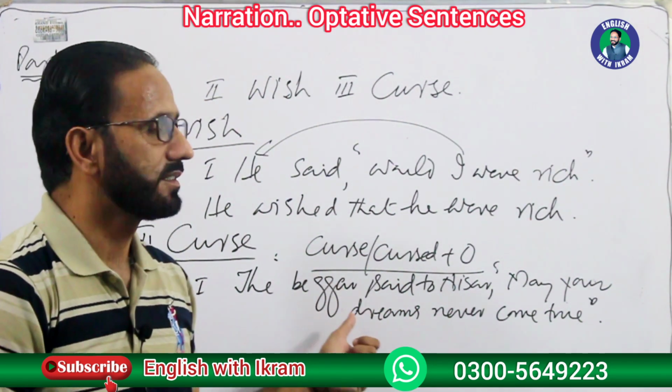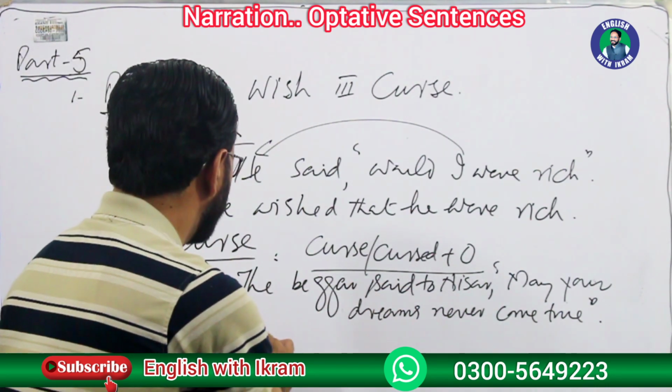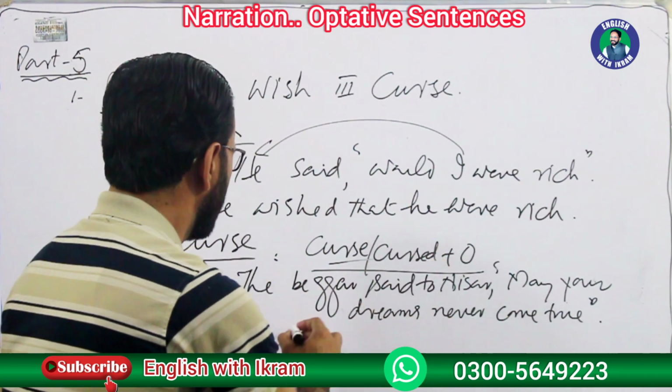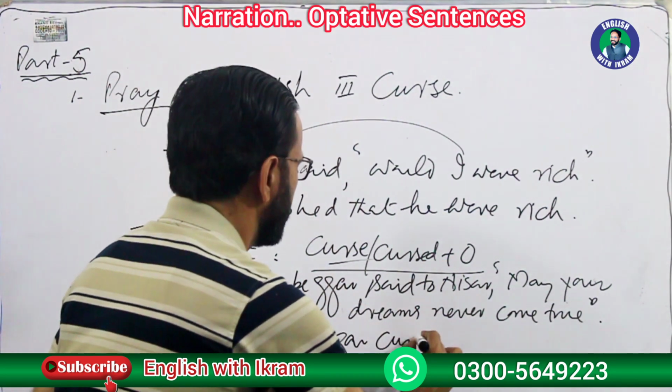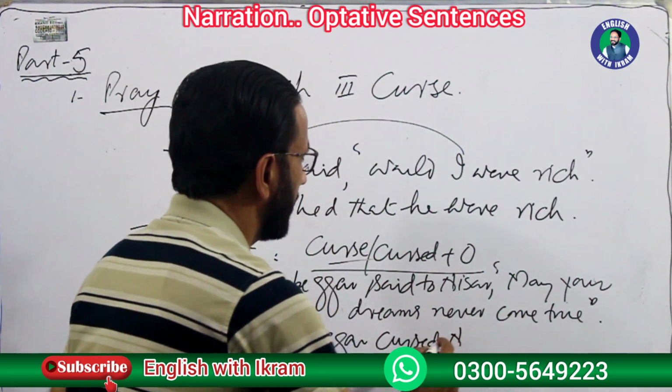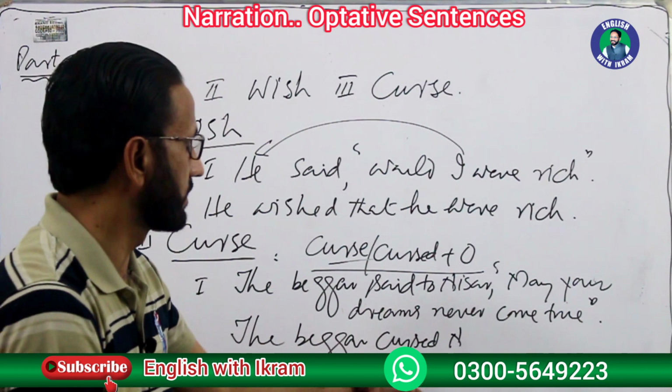How would we change such sentences? First of all, you will change the reporting speech. In reporting speech, as I have discussed over here, we will use cursed. The beggar cursed, and there isn't any preposition used with the verb curse.